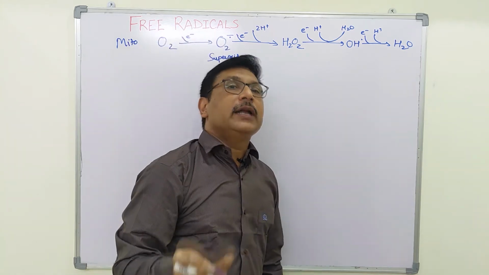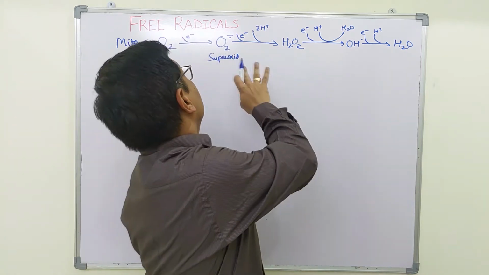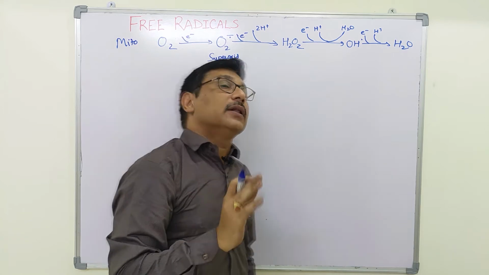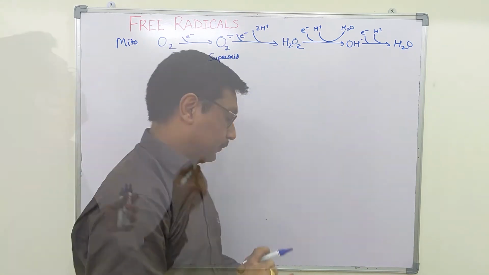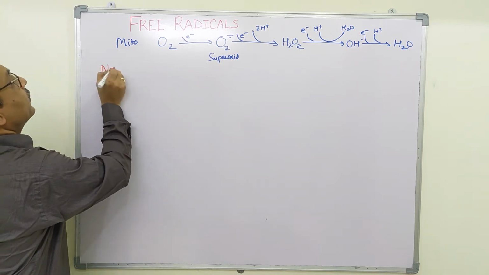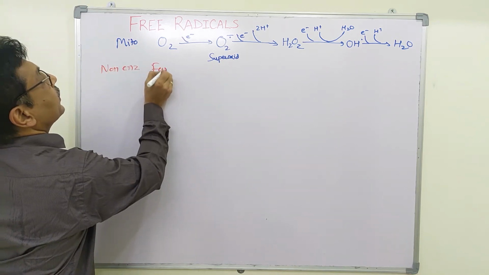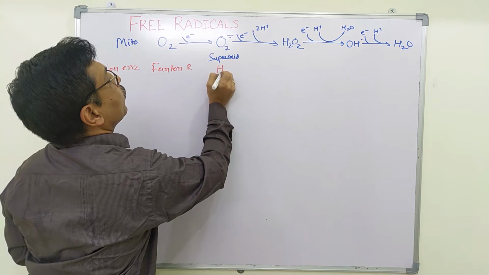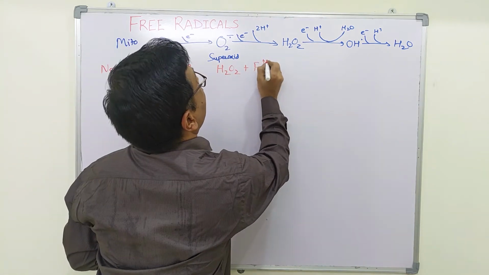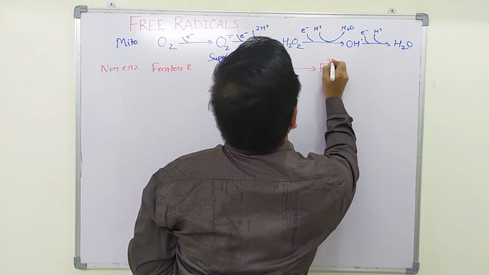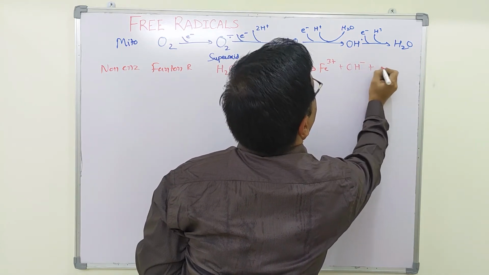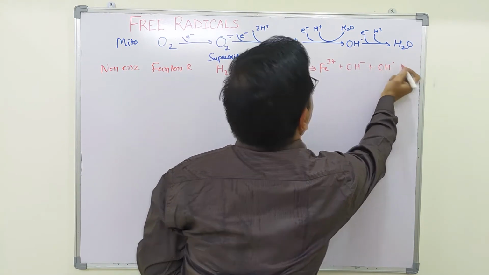As mitochondrial DNA is nearby to these reactive oxygen species, they can cause more damage to mitochondrial DNA. There are certain non-enzymatic reactions. These are called the Fenton reaction. In this reaction, hydrogen peroxide combines with a ferrous or cuprous molecule to form Fe3+, hydroxyl ion and hydroxyl radical.